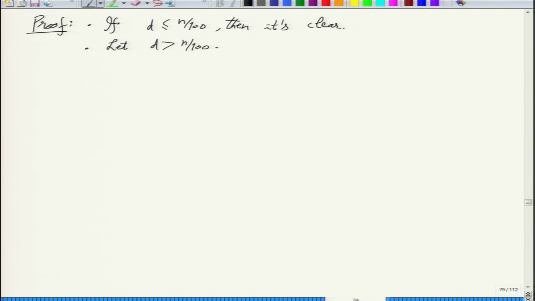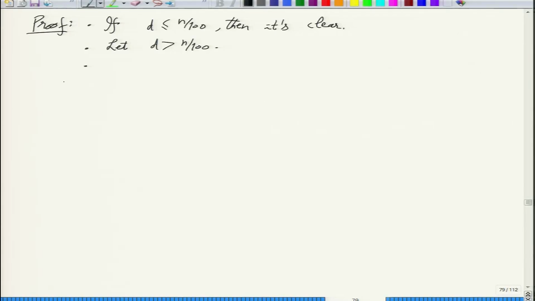number of product layers is only delta, what can you say about the degree demand at some product layer? So there has to be a product layer where the degree goes up by this bound raised to 1 over delta, right? So let's use that kind of averaging. Somewhere this blow up has to happen. If everywhere the blow up is smaller than this, then you can never reach n by 100. So it is kind of averaging but happening in the exponent, because we are talking about multiplicative behavior.